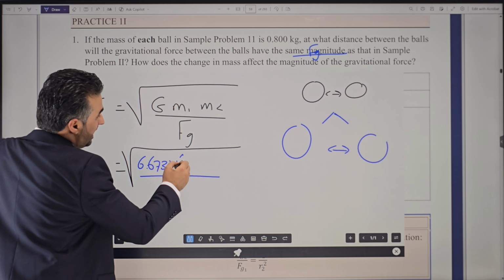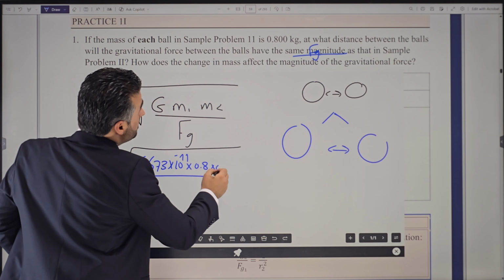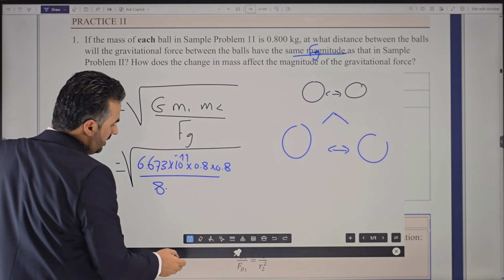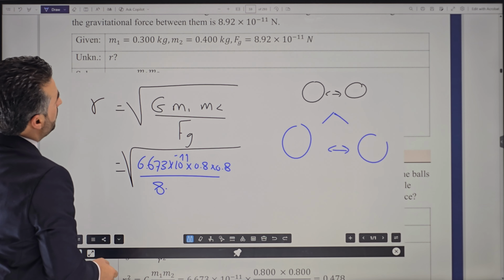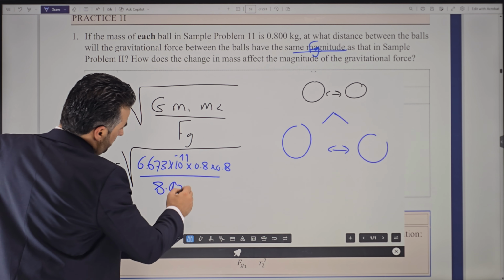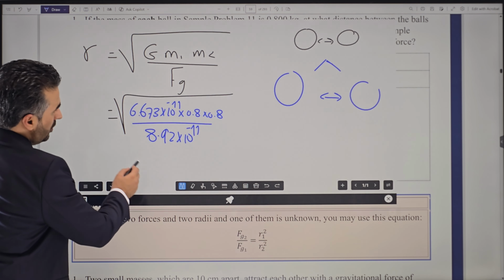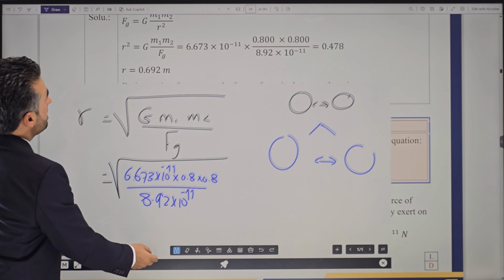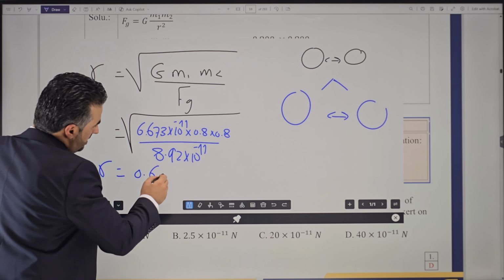6.673 times 10 to the power negative 11, times the first mass, each mass is 0.8 now, times 0.8, right? And then the force between the two, I think it was 8 point something. Let's see if we can get that one here. What was it? It was 8.92 times 10 to the power negative 11 here. So now if you want to find the distance, it's going to be 0.692. R is going to be 0.692 here.